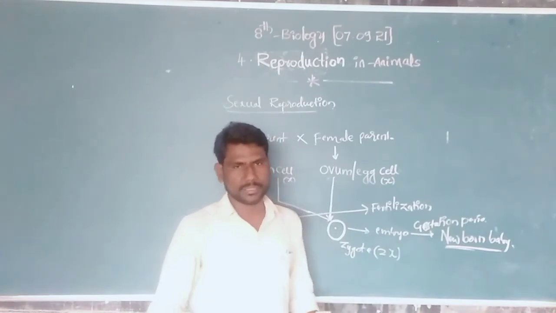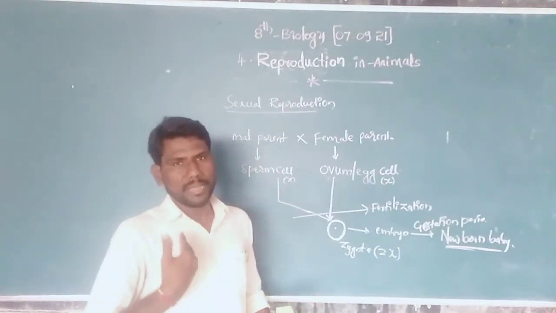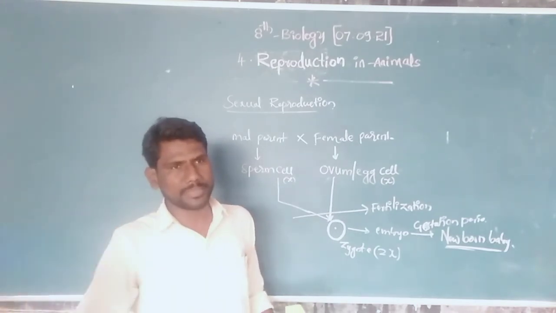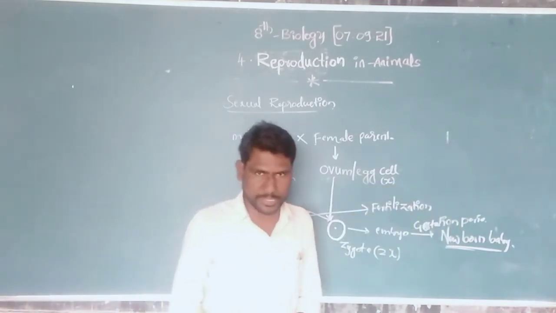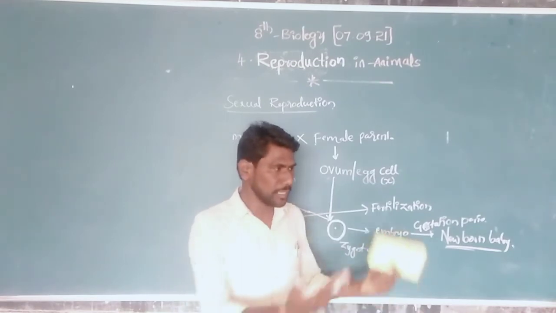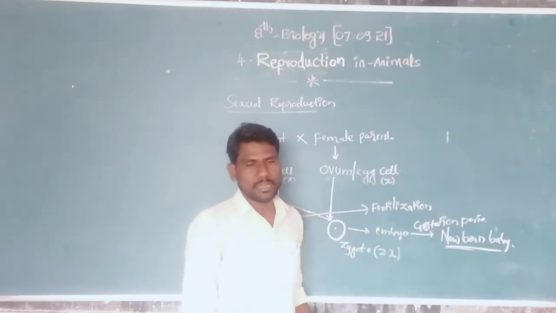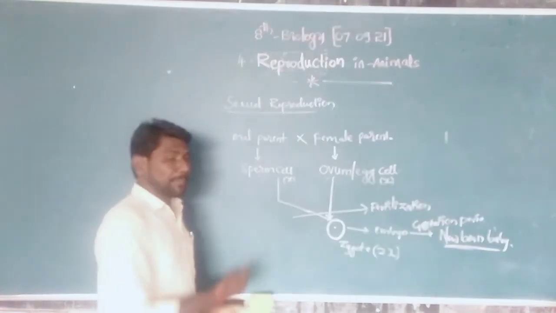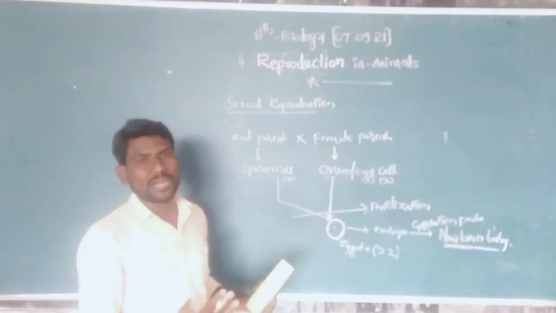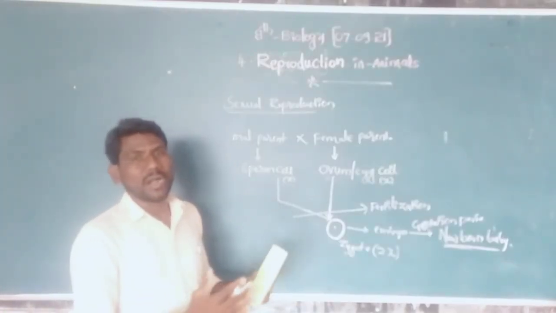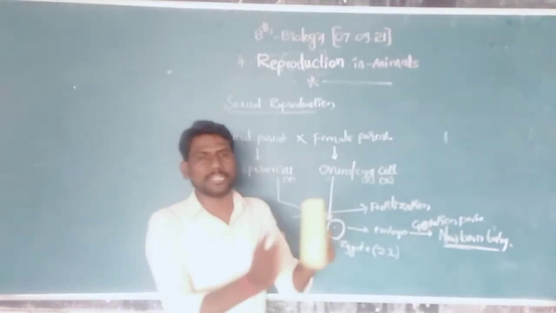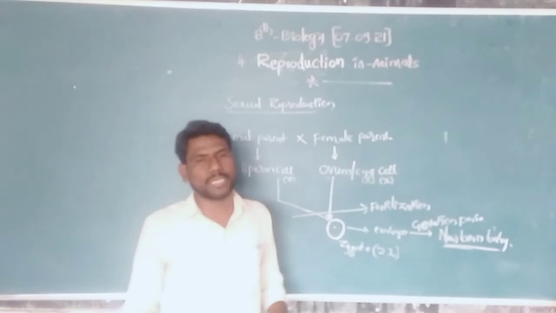In human beings, there is a male human being and a female human being. Male sheep and female sheep are also separate. Here the sexual organs, or the sexual organisms, are different in most animals.